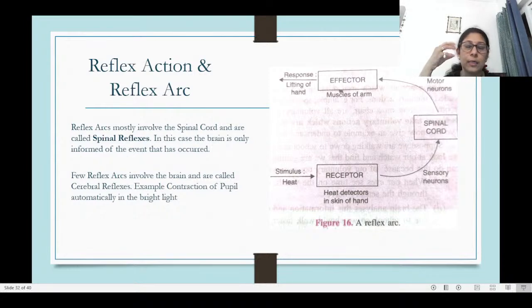For example, if you suddenly go into the sun, you will see that the pupil will contract immediately and become small. That contraction of the pupil is not controlled by the spinal reflexes, it is controlled by the cerebral reflex, which is logically correct, because in the reflex action, what we are trying to do is reach the nearest representation of the central nervous system, and come back with a response. So for the eye, the nearest one is the head. So it goes to the head and then comes back. So that is known as a cerebral reflex.